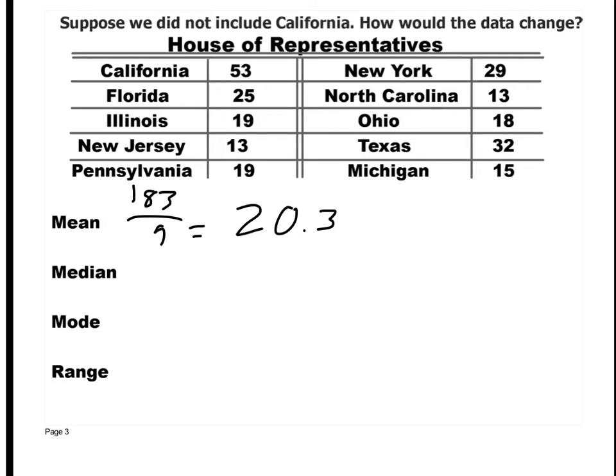All right. So when you take out the largest number, okay, for the most part, your average, your mean is going to go down. Did our median change? No.